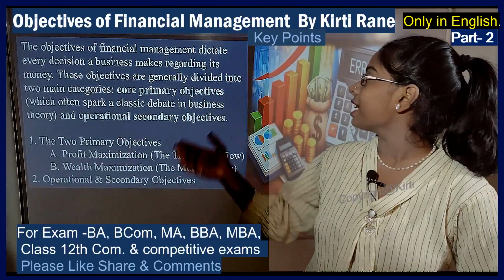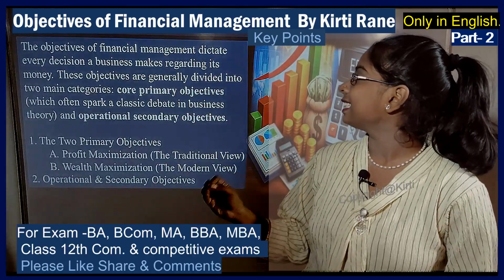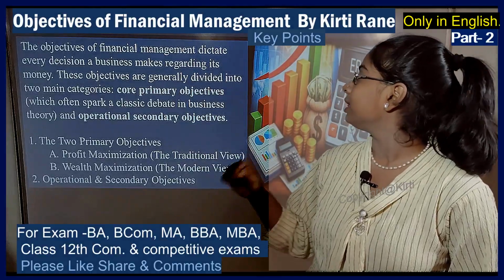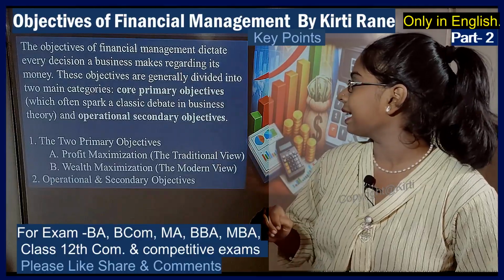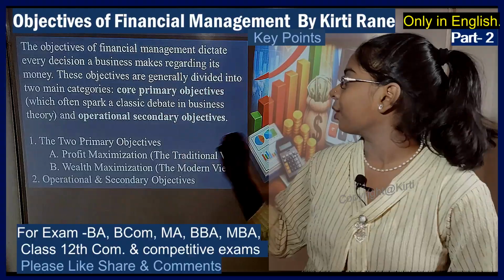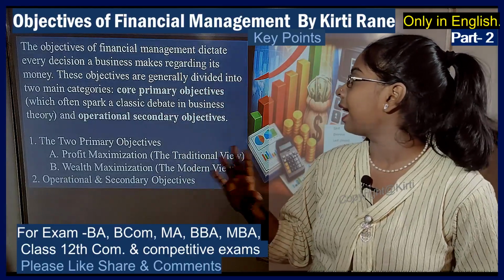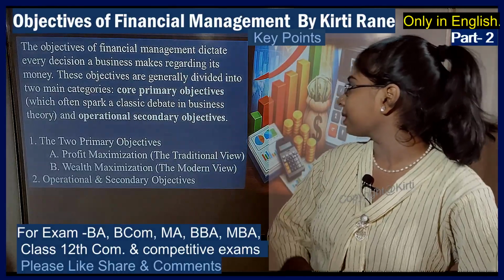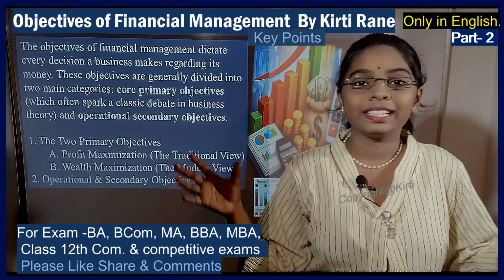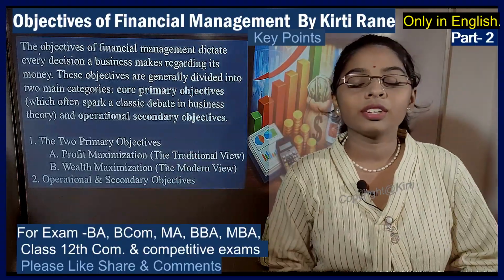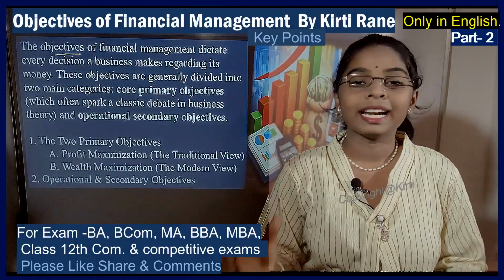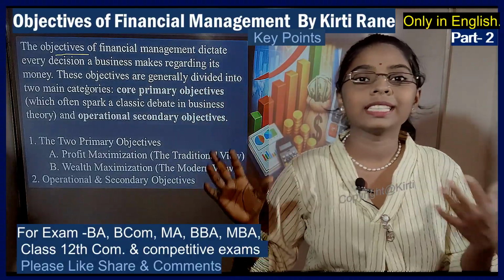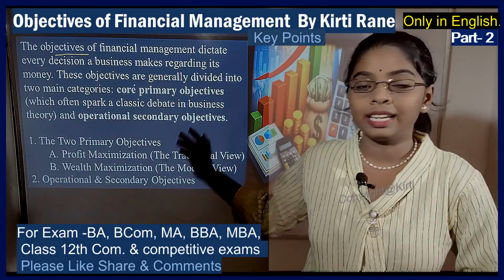The objectives of financial management dictate every decision a business makes regarding its money. These objectives are generally divided into two main categories: core primary objectives, which often spark a classic debate in business theory, and operational secondary objectives. So in the introduction of this topic, we got to know that the objectives of financial management are divided into two main categories. First are the main primary objectives and second are the secondary objectives, which are listed over here.